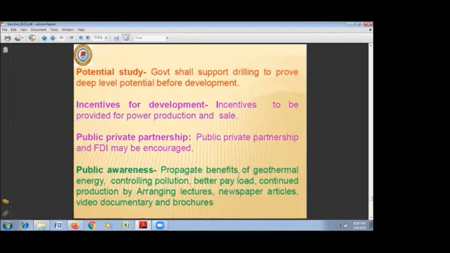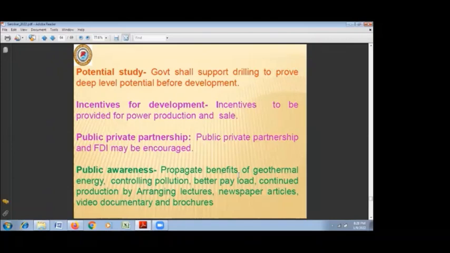The potential study. At Puga, Chumathang, Tatapani, etc., we had done exploration at the shallow level. Geothermal exploration is required up to 2 to 2.5 kilometers of depth, so that the reservoir at depth, its overall extent and potential, can be established. So deep drilling is required. For that, government support is required. Incentive is required for the power production.